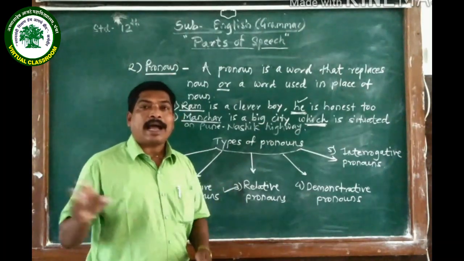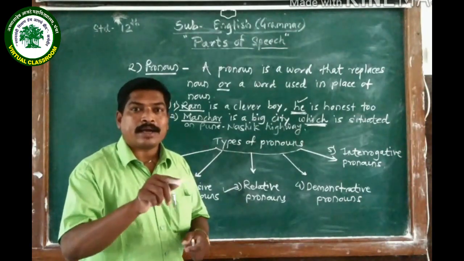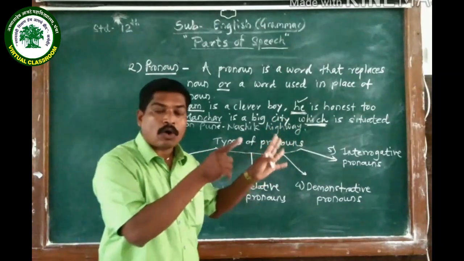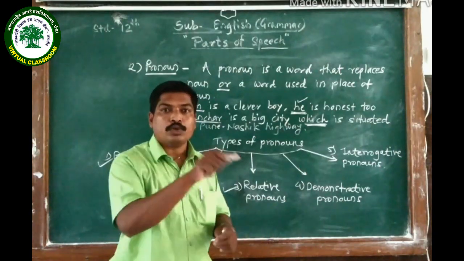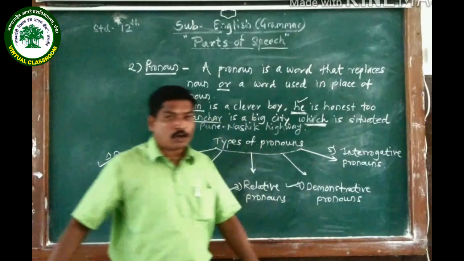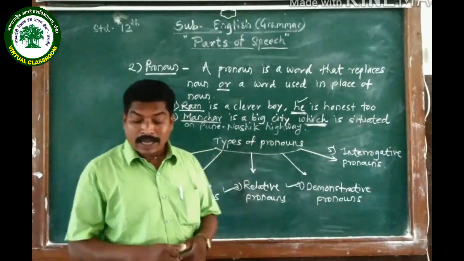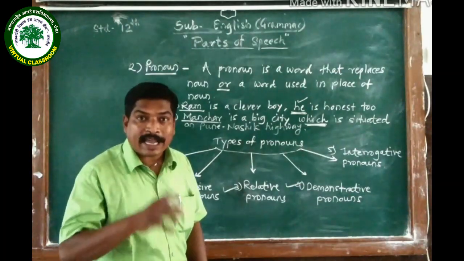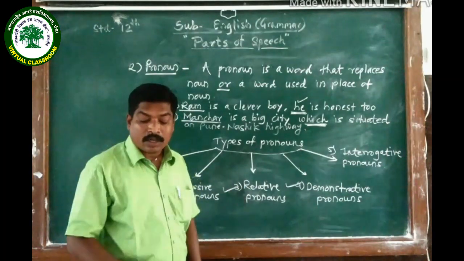For example, I saw a snake. That snake is a noun. That was very big. So that is a relative pronoun used in this sentence. Then the fourth one, demonstrative pronouns. Demonstrative pronouns are those which take the place of a noun which has already been mentioned.